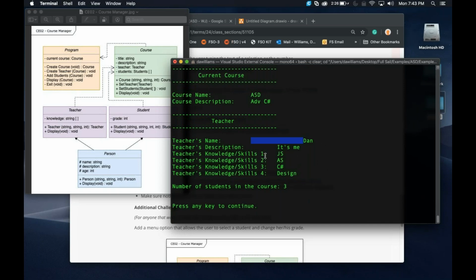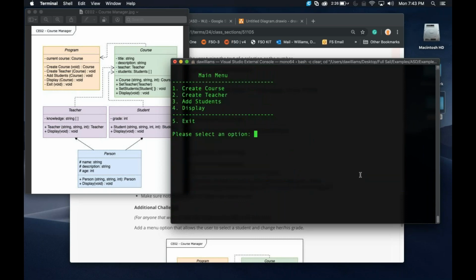So here's my different skill sets. Notice it lists them out. So I used a loop to go through and make sure all my skill sets are listed out here. And of course, we don't really have anything for the students yet, so it's just going to keep that, hey, I know there's 3 and they're going to come in eventually. All right, let's fill in the roster.